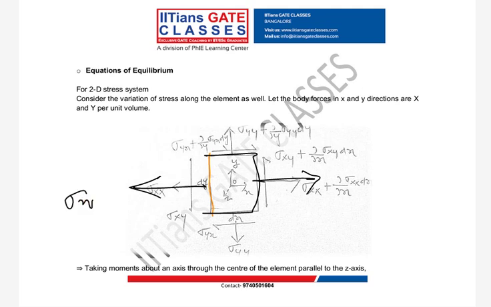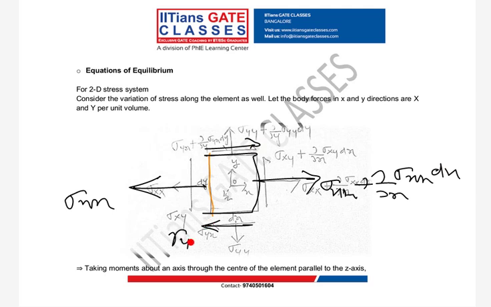So this is sigma xx, and this will be sigma xx plus dou by dou x sigma xx into dx. Then the shear stress: this is sigma yx and this is sigma yx plus dou by dou y sigma yx into dy, since the variation is over the length dy.